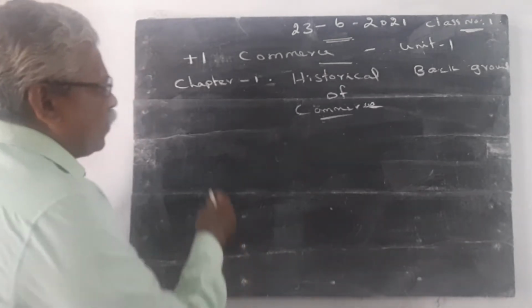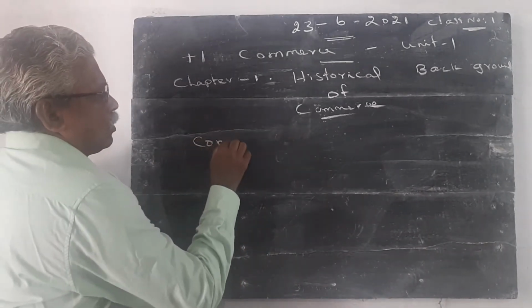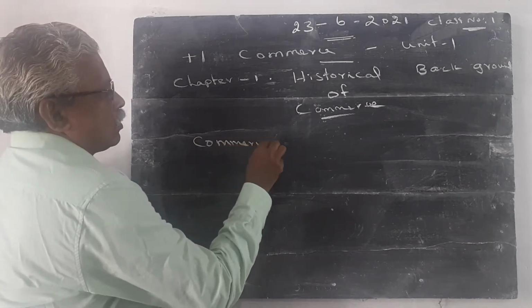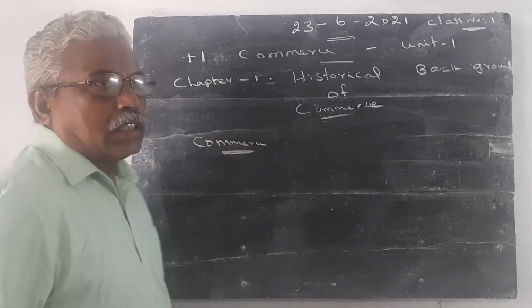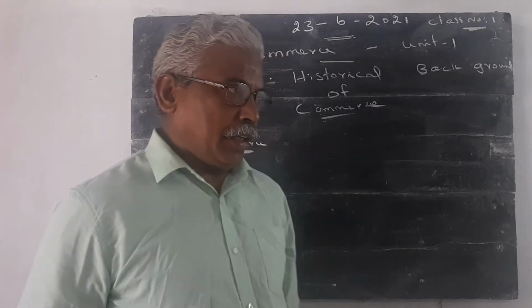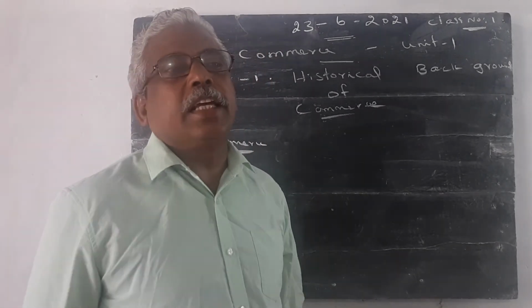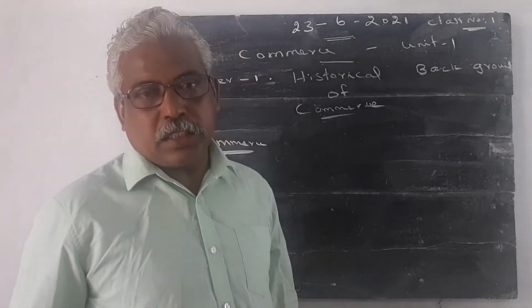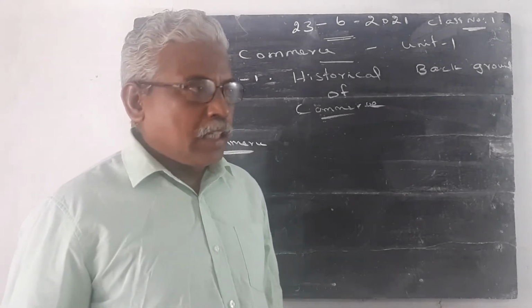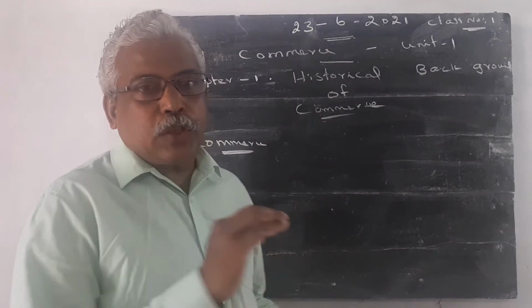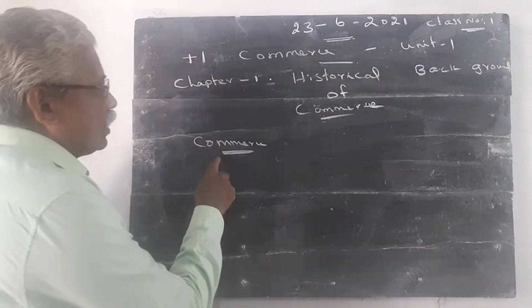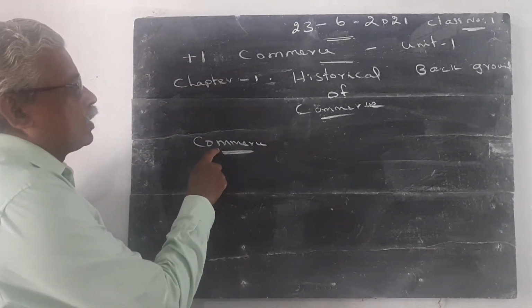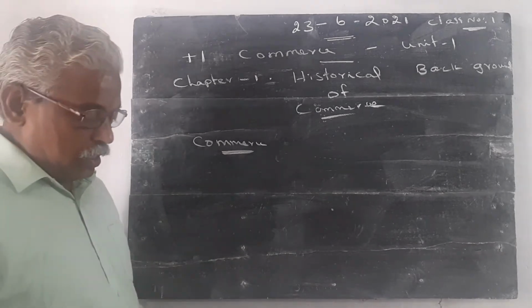What is the meaning of commerce? The simple meaning of commerce is buying and selling. The processes engaged in the transfer of goods from producer to consumer are called commerce.